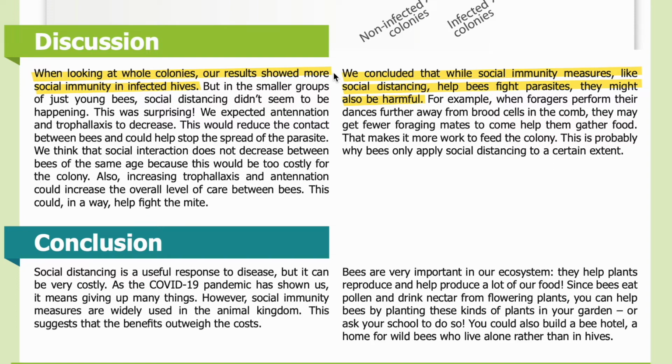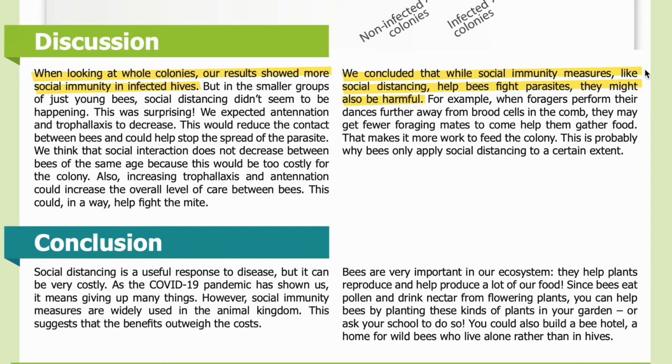Discussion. When looking at whole colonies, our results showed more social immunity in infected hives. But in the smaller groups of just young bees, social distancing didn't seem to be happening. This was surprising. We expected antennation and trophallaxis to decrease. This would reduce the contact between bees and could help stop the spread of the parasite. We think that social interaction does not decrease between bees of the same age because this would be too costly for the colony. Also, increasing trophallaxis and antennation could increase the overall level of care between bees. This could, in a way, help fight the mite.